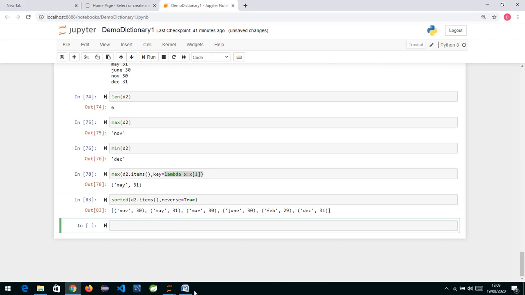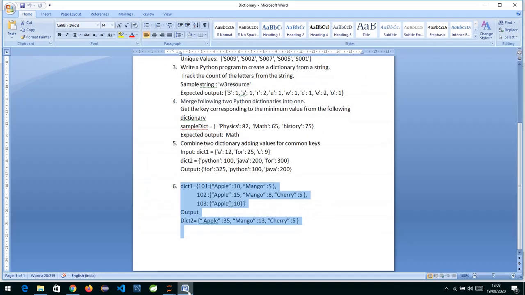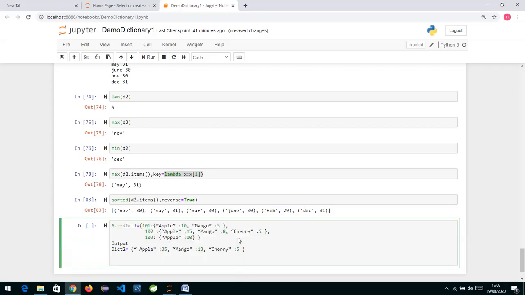Now if I ask you one program over here, there is one program already. Let me copy the question. This is my dictionary, where we have 101 and these are apples and mangoes over here. I need to put it over here because this was a Word file, so I'll just create it again.